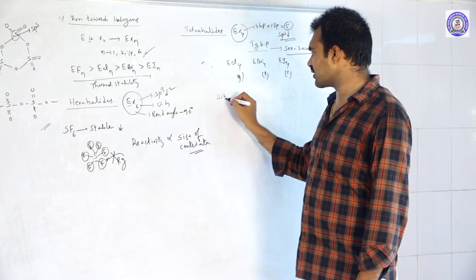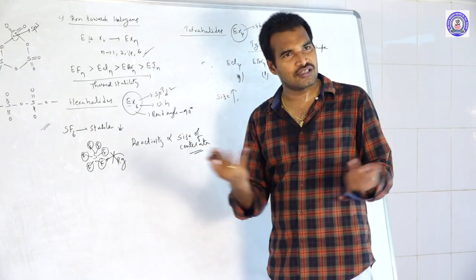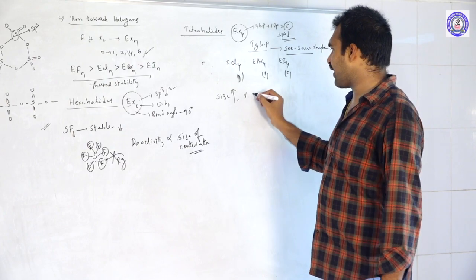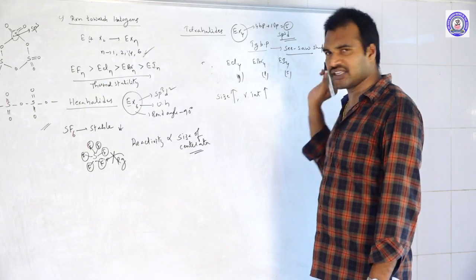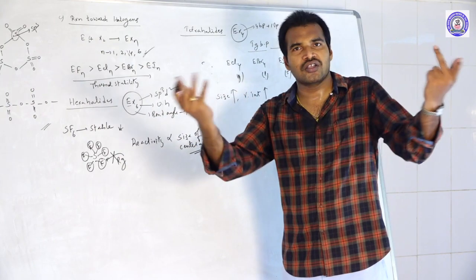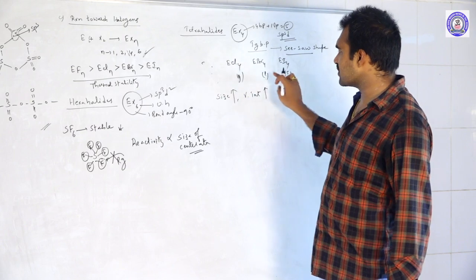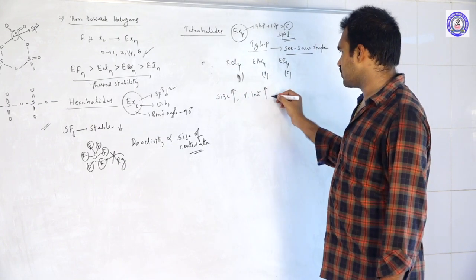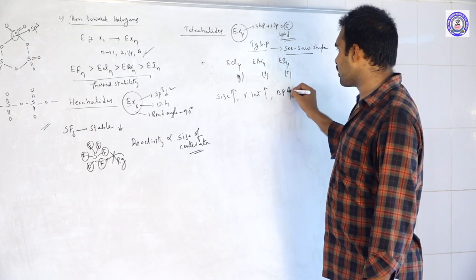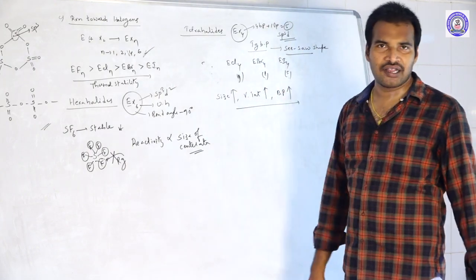If the size increases, the van der Waals interactions automatically increase. If the van der Waals interactions are increasing, they get closer to each other, so their physical state will change. That is why they are gases, liquids, and solids. Their boiling point also increases. So this is about the tetrahalides.